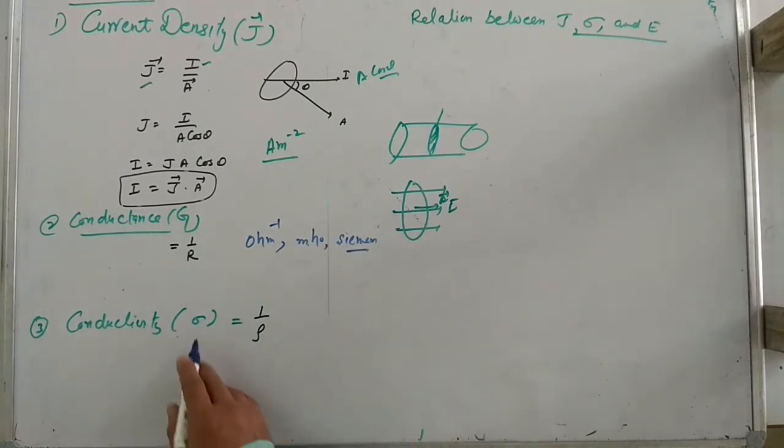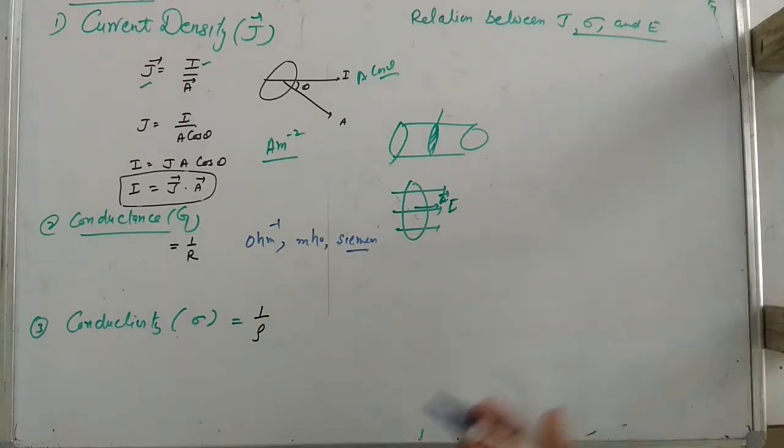Conductivity is denoted by sigma and is the reciprocal of resistivity.